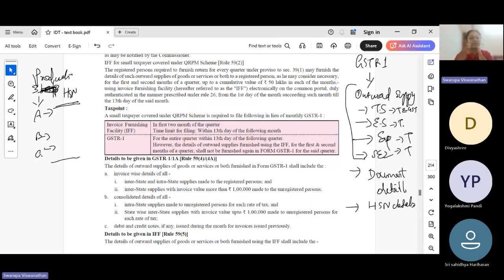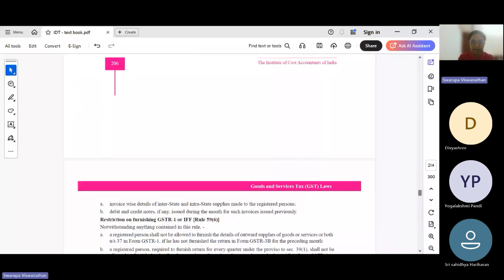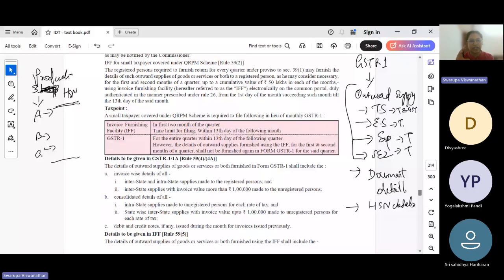So the total turnover is mentioned in two ways. One is based on the HSN number, and one is based on taxable supply, exempt supply, exports, and SEZs. So two types of categorization should be declared in GSTR 1. There will be separate tables in GSTR 1 for each of this data, and all the tables should be filled in. So there will be a table for taxable supply, a table for export, a table for exempt supply, a table for HSN to declare the supplies based on the HSN numbers. Once we fill in all the tables, the required detail will get generated in GSTR 1.